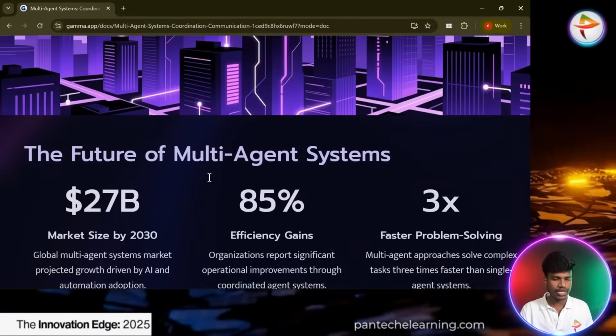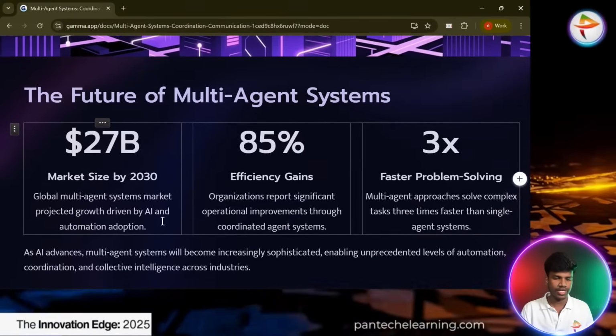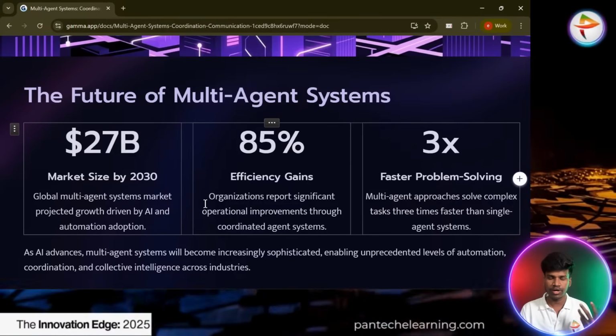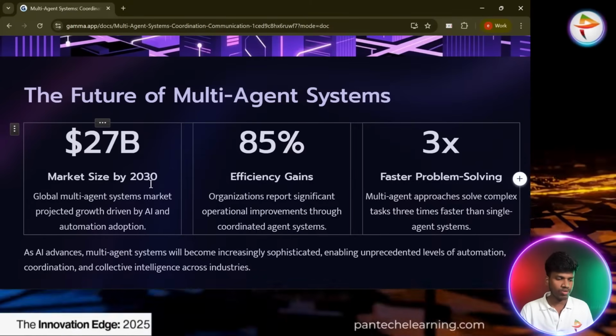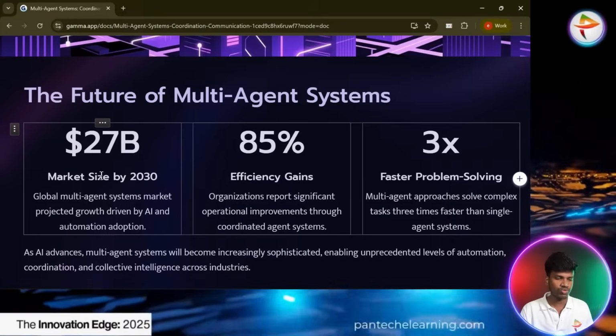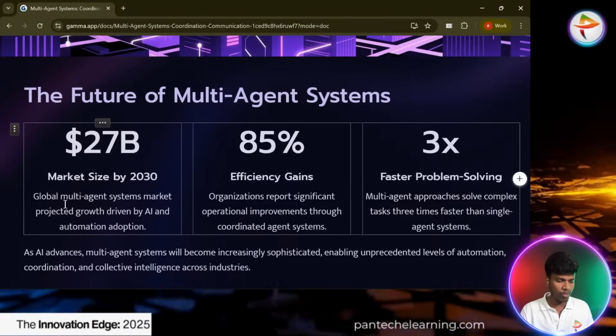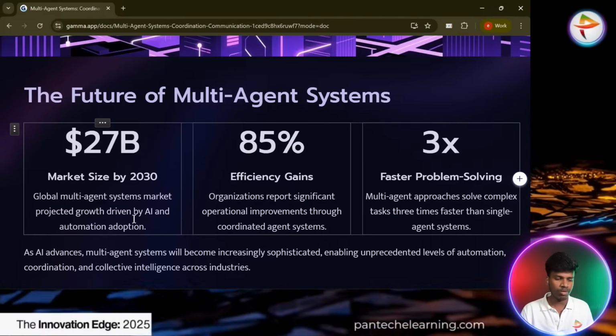The future of multi-agent systems: the market size of multi-agent systems, and how much money they will invest. By 2030, the market size is projected at $27 billion invested in multi-agent systems. The global multi-agent system market is projected to grow, driven by AI and automation adoption.